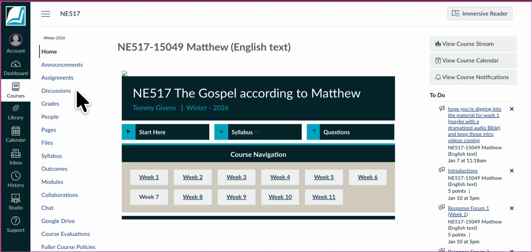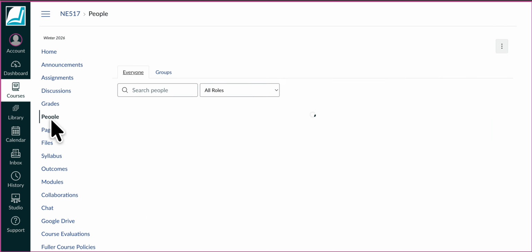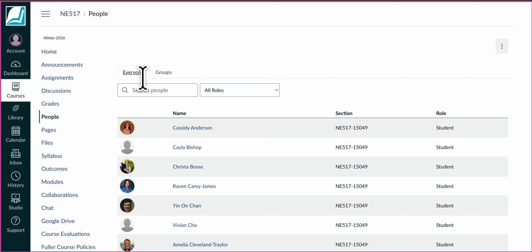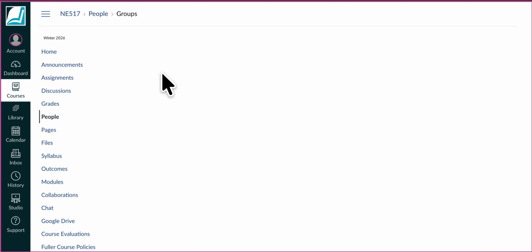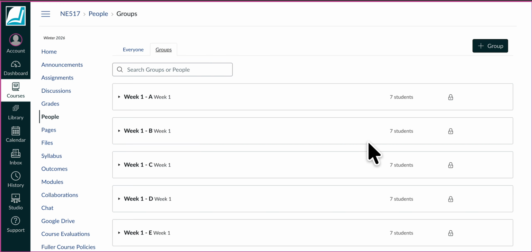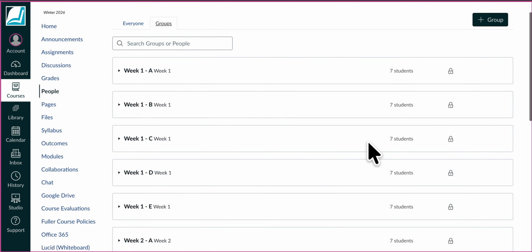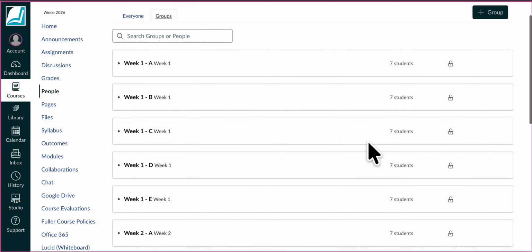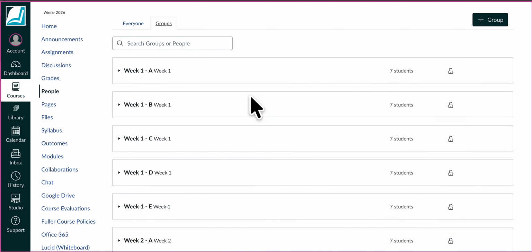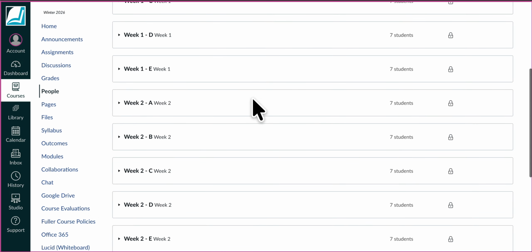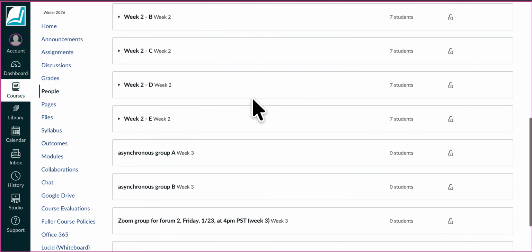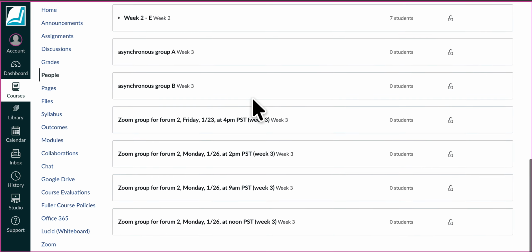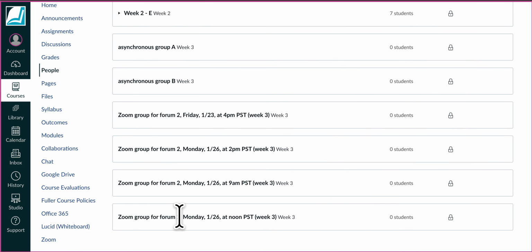You're going to come over to People and select People. Then you're going to come up to this tab that says Groups. And here you're going to have to scroll down because it is in the sequence of the weeks of the course. So you can see here the groups that we were in for week 1, the groups for week 2. And so starting in week 3, you'll need to scroll down to week 3. And here you see the options that you have for week 3.